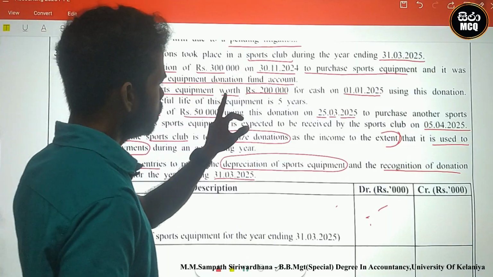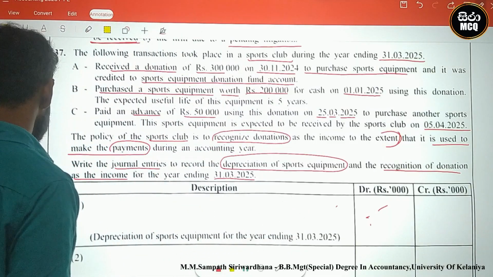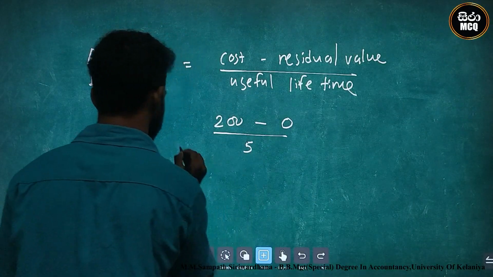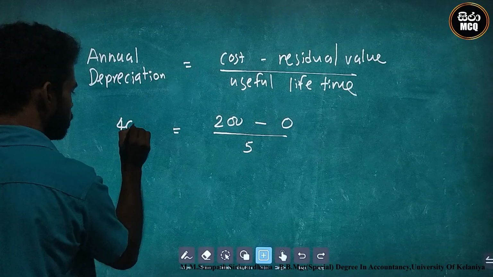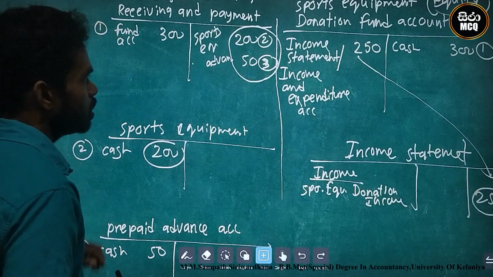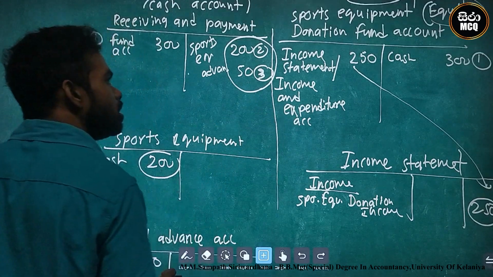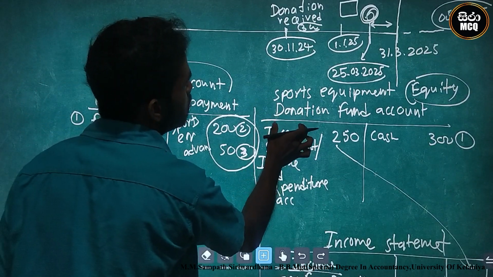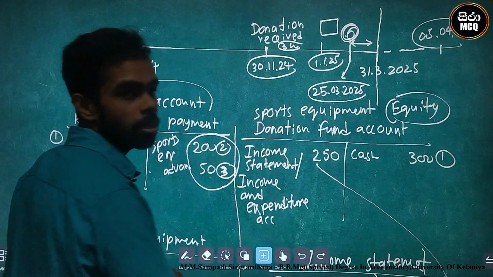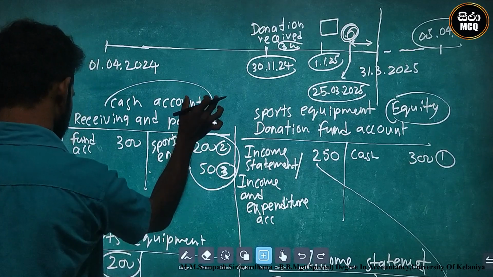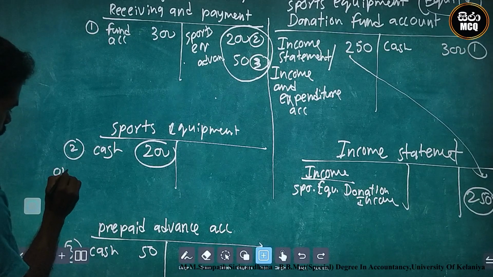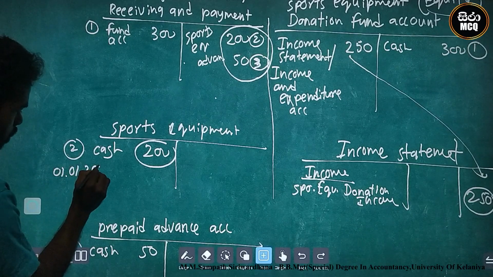The expected useful lifetime is 5 years. We divide 200 by 5, which is 40. This is the annual depreciation, but this sports equipment was purchased in the middle of the year. This purchase was done on 1st January 2025.